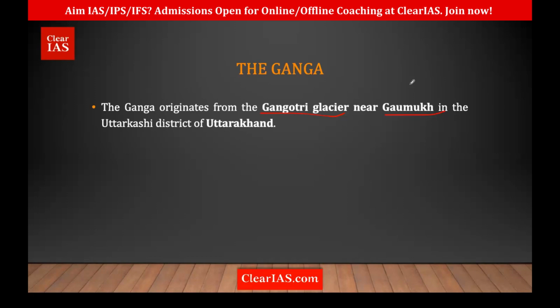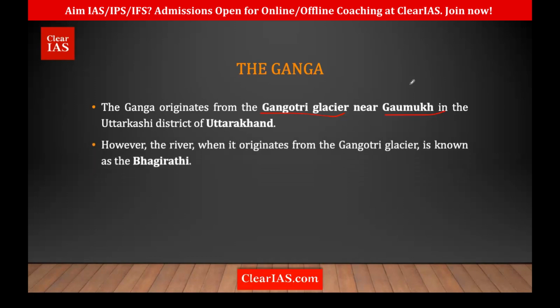But the river which flows from Gangotri Glacier is not called Ganga, but it is called by the name Bhagirathi. So the Gangotri Glacier is considered the origin of Ganga, but the river that flows from it is called the Bhagirathi.